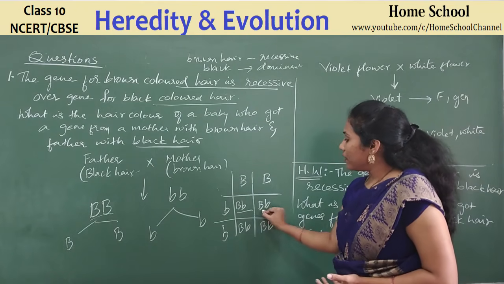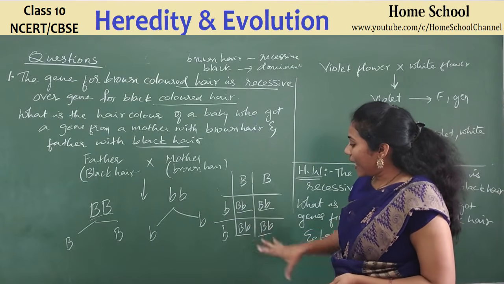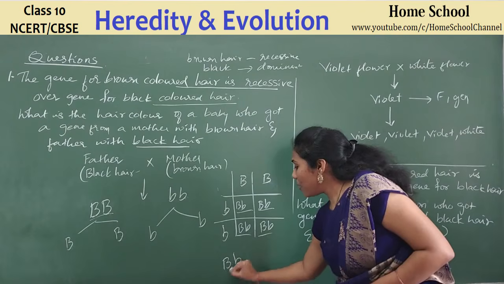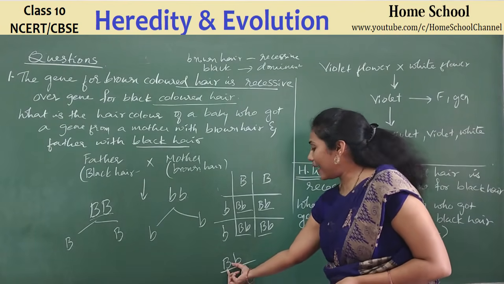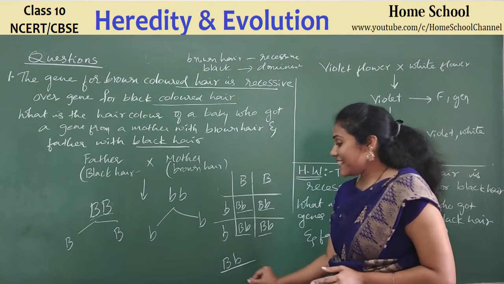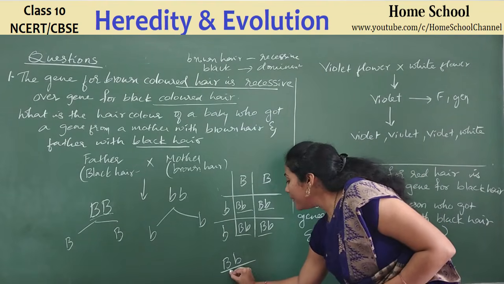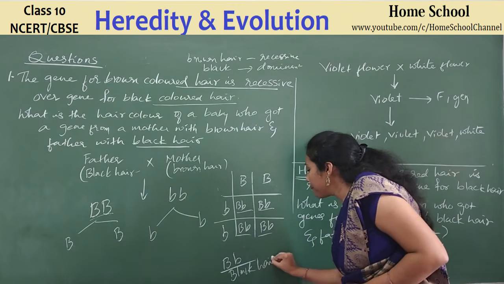So you see the chances: the genotype of the baby is capital B, small b. You have a dominant gene. What is that? Capital B. Capital B is nothing but black hair. So definitely, since capital B is dominant, the baby will show black hair.